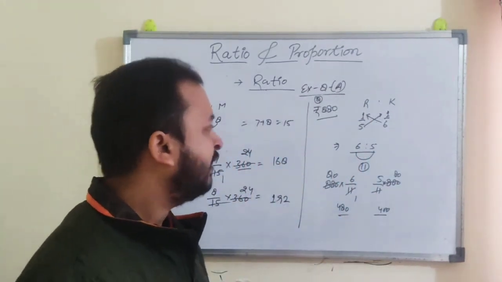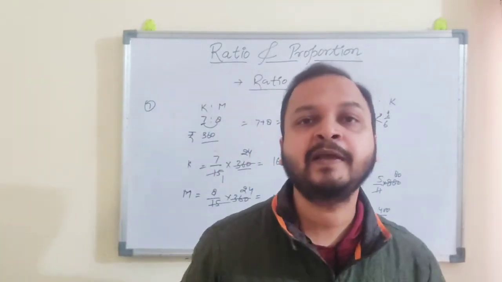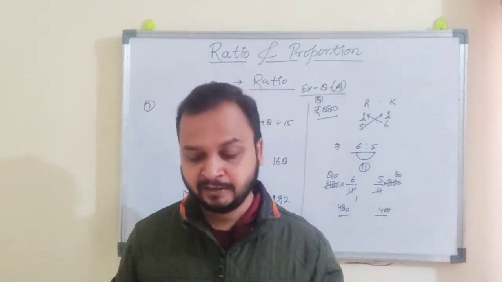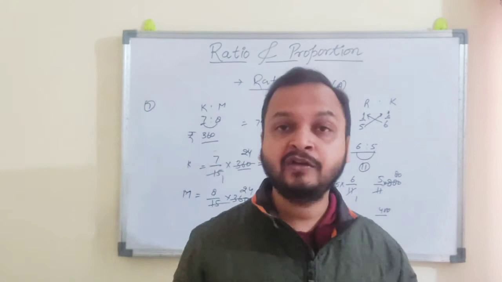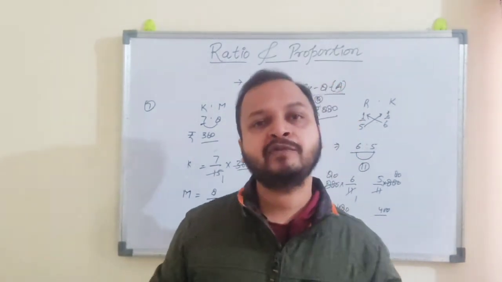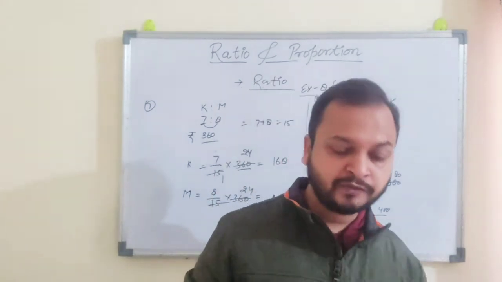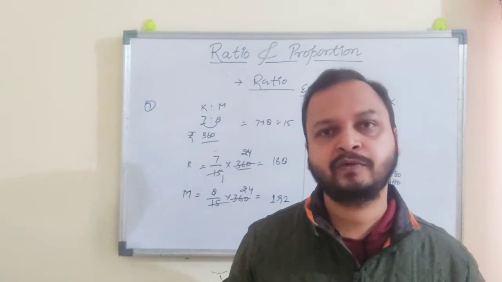And the next question has three persons, A, B and C. A has ratio value 1, B has 3, and C has 4. So first you have to add the ratios: 1 plus 3 is 4, plus 4 is 8.